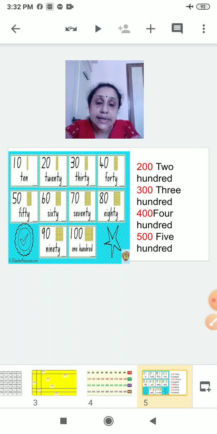Next one is 300. Then write 300. 400. Write the spelling of 4 and then 100. Then the last one is 500. Spelling is F-I-V-E 5 and 100. Is it okay? You can write like this. Very good. You will write it.